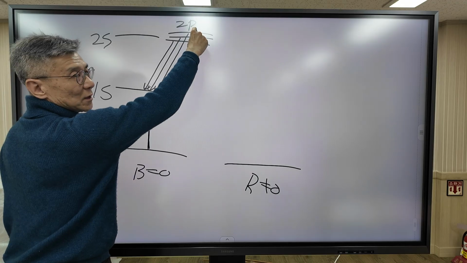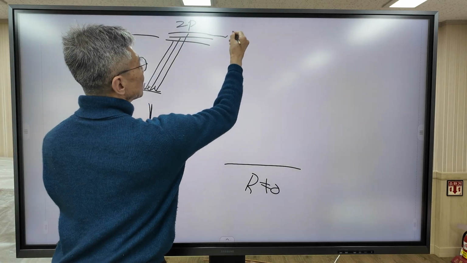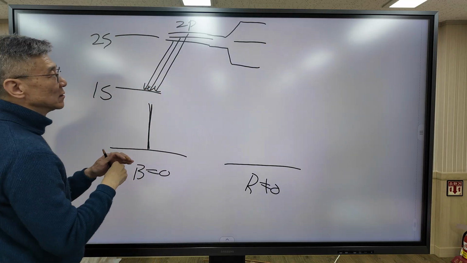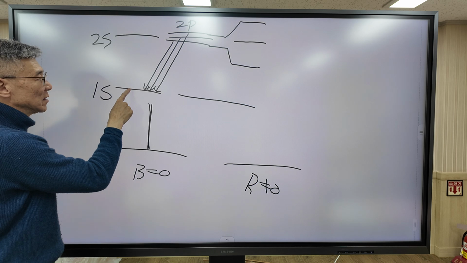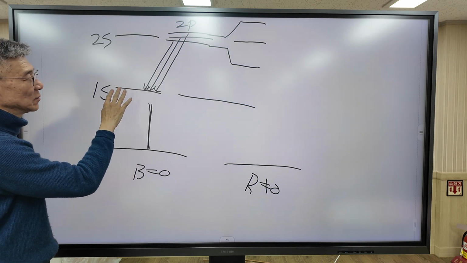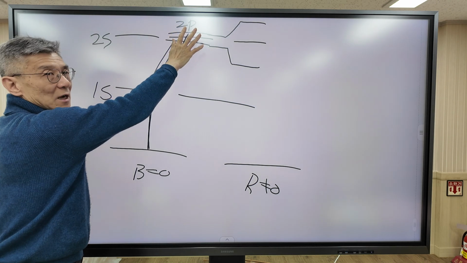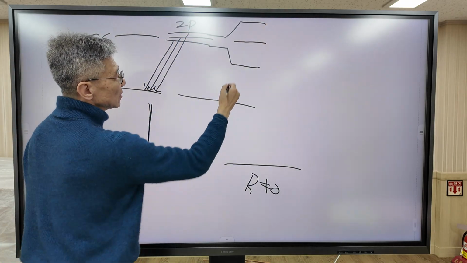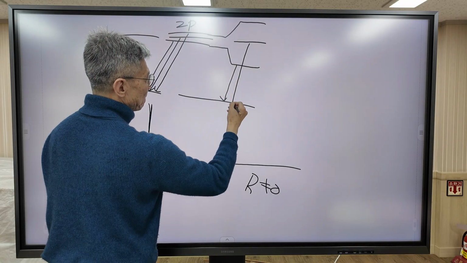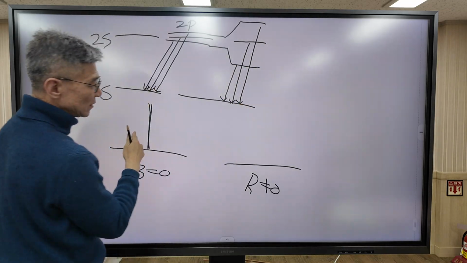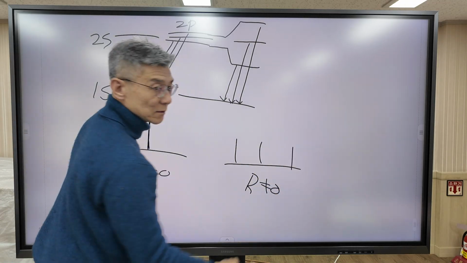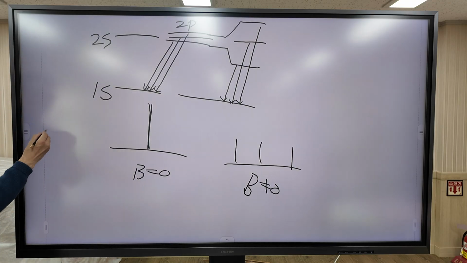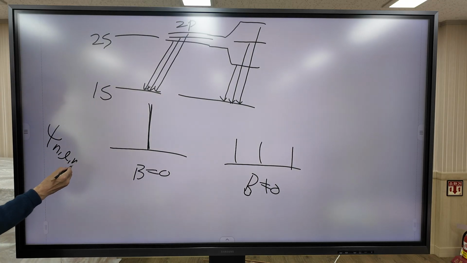the p orbital splits into three distinct energy levels. But the 1s level does not change, because the 1s orbital does not have angular momentum, so it does not respond to a magnetic field. But the p orbital has angular momentum, so there are three different directions. So the p orbital splits into three levels, and the transition looks like this. So this peak splits into a triplet. This is the prediction based on the assumption that the wave function depends on only three quantum numbers.